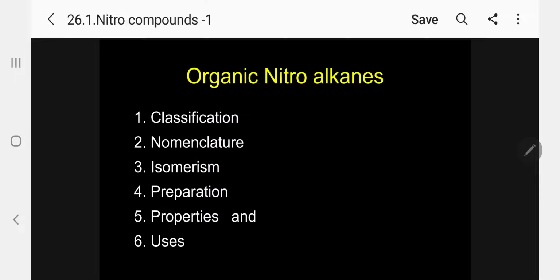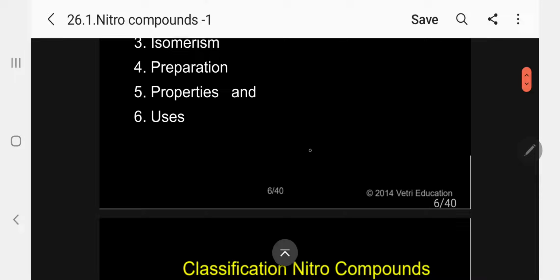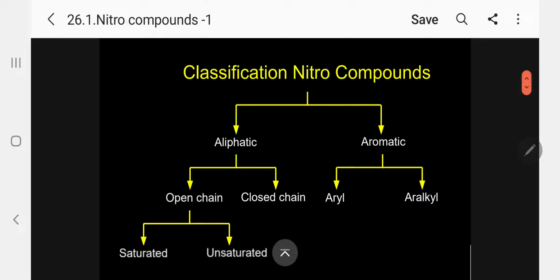Kindly follow. Test for nitroalkanes. Then as usual, what we are going to study under this are classification, nomenclature, isomerism, preparation, properties and uses of nitroalkanes. Let me go to classification.